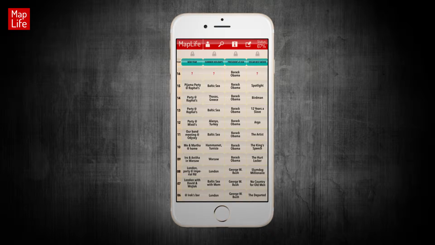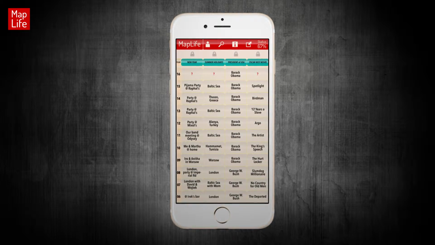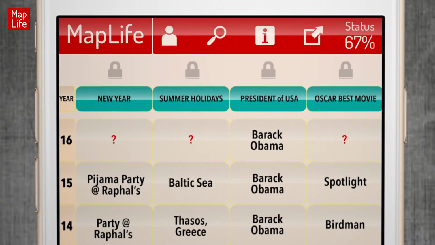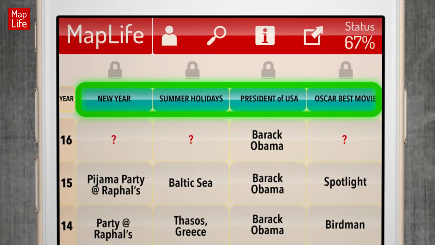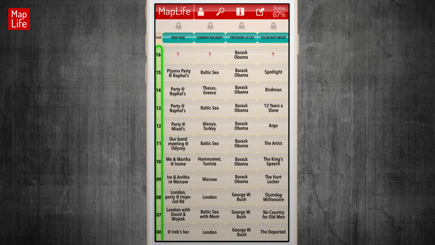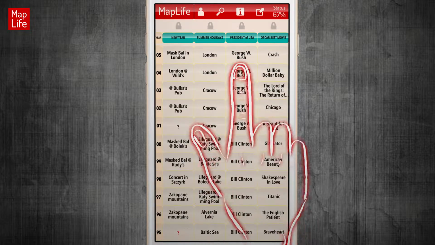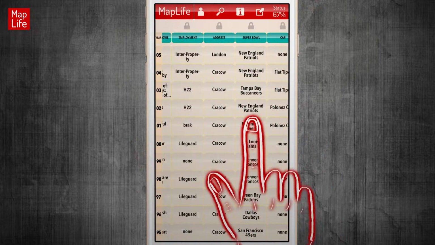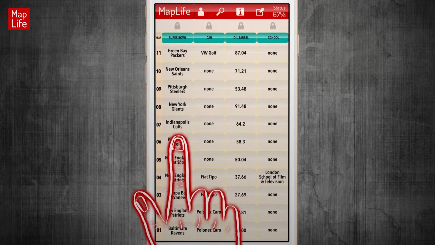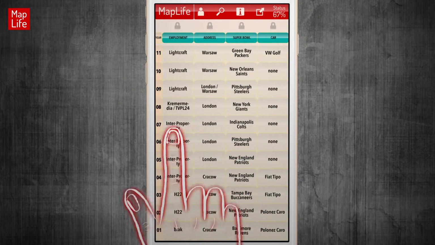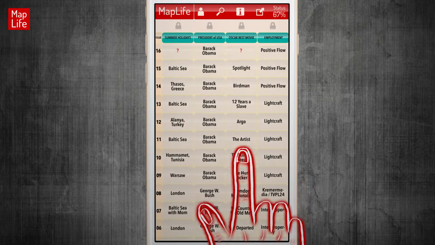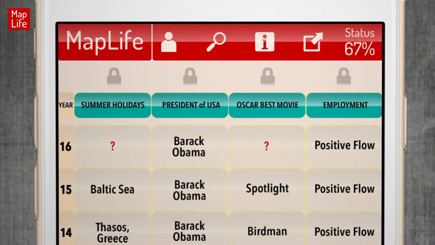Let's see how I'm using my MapLife. MapLife is a spreadsheet table where the x-axis stands for categories and the y-axis stands for years. You can simply browse it by scrolling up and down. The number of categories is unlimited and you can edit them or add new ones. Categories can be generic or custom.